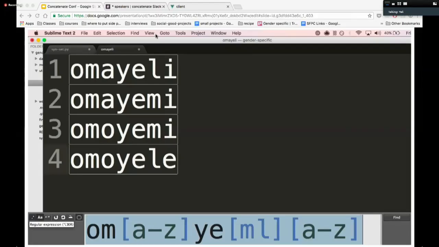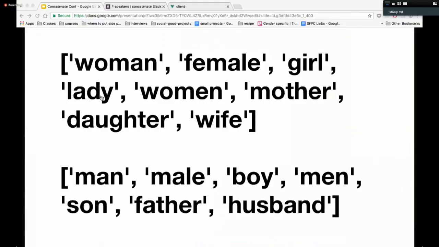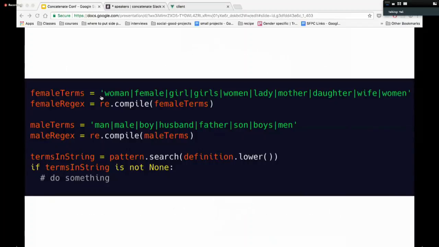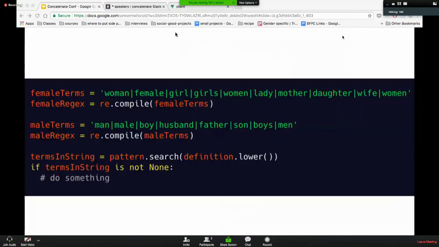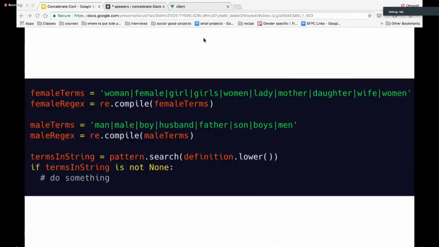And then you can also use regular expressions to search in your editor. So instead of looking for one particular thing at a time, you can use a regular expression and look for multiple things at a time. So coming back to this, what we want is to make a regex pattern for all of these terms so we can search for them in definitions. So in regex, the pipe symbol represents or. So this is saying match woman or female or girl or and so on. And then if you find any of these in the definition, then do something.